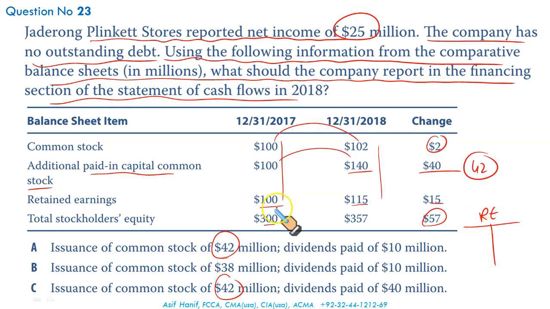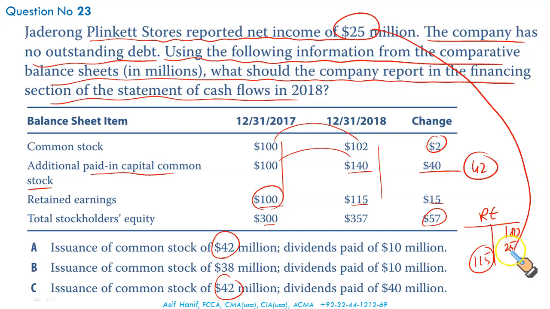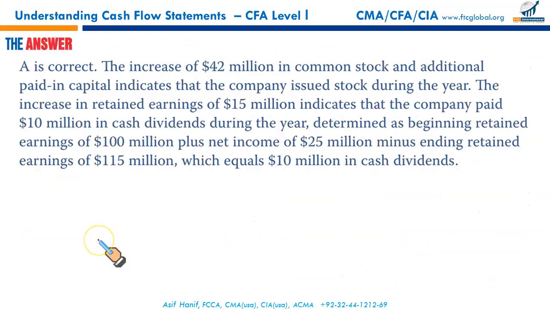You draw up your retained earnings account. Retained earnings had an opening balance of 100, closing balance of 115, right? What was the income for the period? 25. It is reported as a credit part of your retained earnings. Net income is transferred to retained earnings by debiting the net income, crediting the retained earnings account. Now the difference, 100 plus 25, 125. So the balancing figure here will be 10 million. This is the dividend declared and paid. That makes A the correct option. There you go.